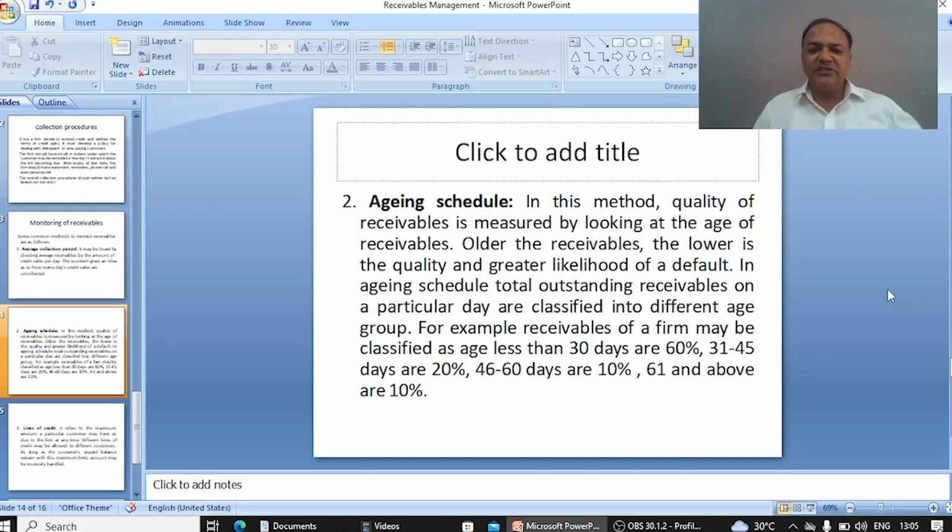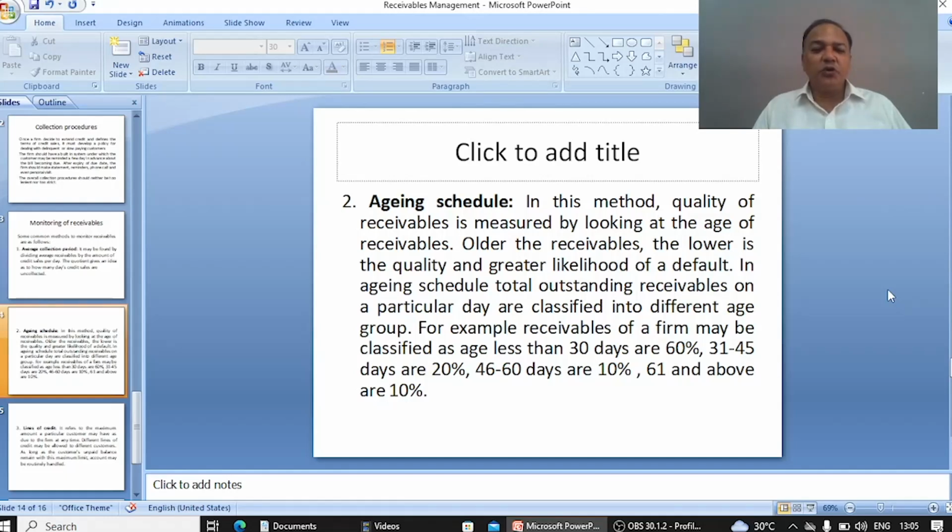So it is considered that if receivables are older, then the quality of receivables is not good. The quality of the receivables is lower, and the probability of default is very high.